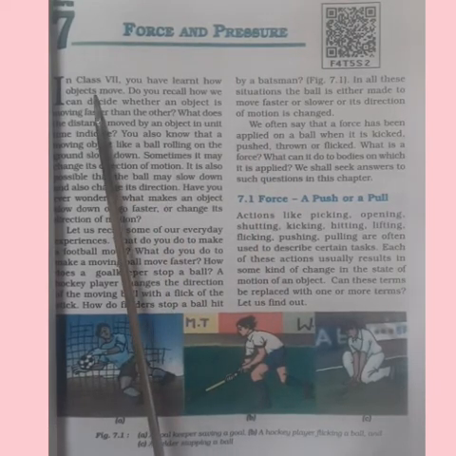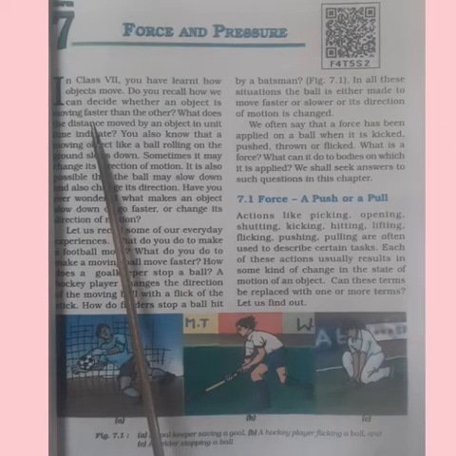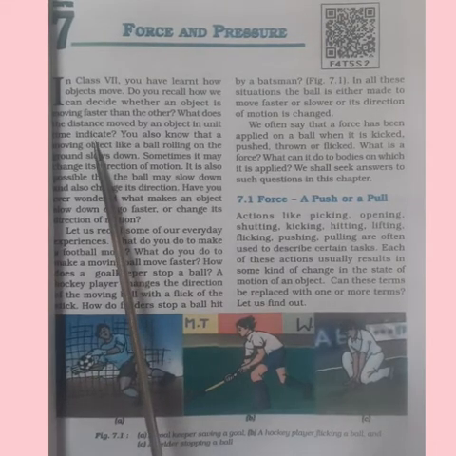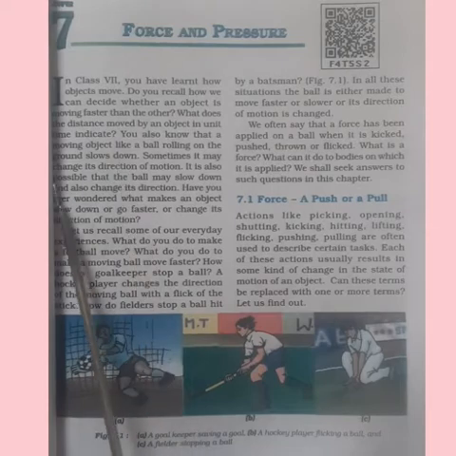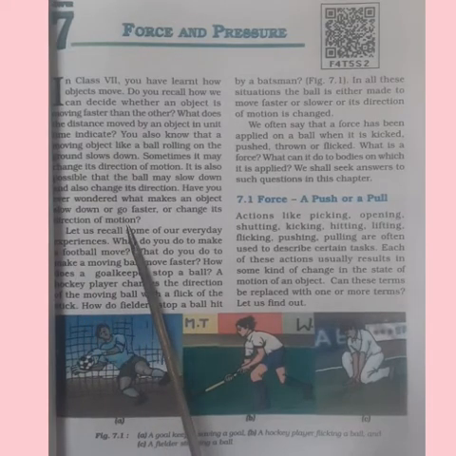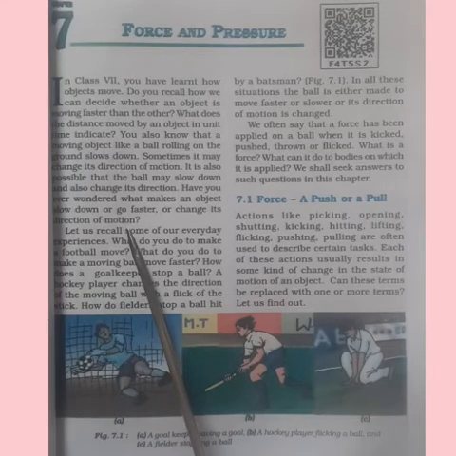In class 7th, you have learned how objects move. Do you recall how we can decide whether an object is moving faster than the other? What does the distance moved by an object in unit time indicate? You also know that a moving object like a ball rolling on the ground slows down. Sometimes it may change its direction of motion. It is also possible that the ball may slow down and also change its direction. Have you ever wondered what makes an object slow down or go faster or change its direction of motion?